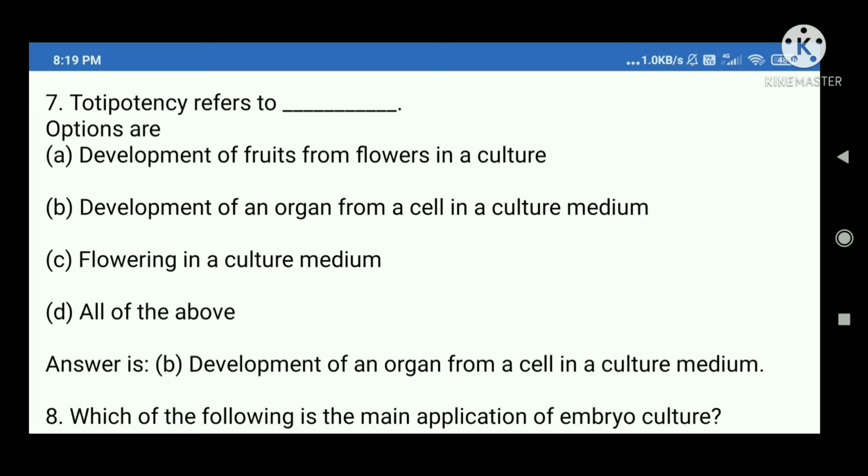7. Totipotency refers to blank. Options are A. Development of fruits from flowers in a culture, B. Development of an organ from a cell in a culture medium, C. Flowering in a culture medium, D. All of the above. Answer is B. Development of an organ from a cell in a culture medium.